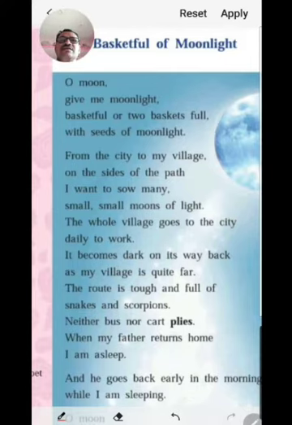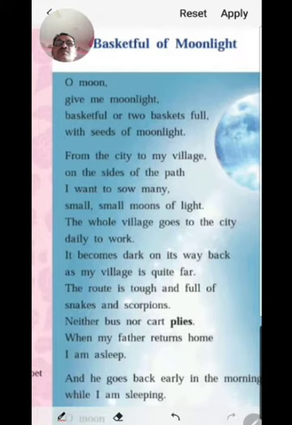O moon, give me basketful or 2 baskets full of moonlight. Now you see in these first lines, the poem is addressing the moon.